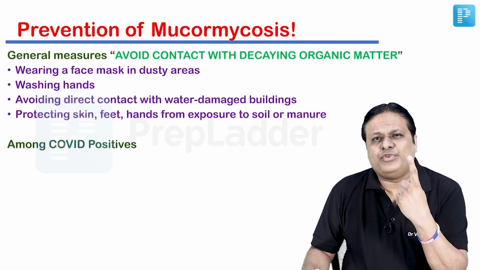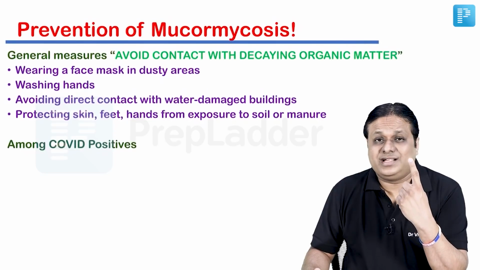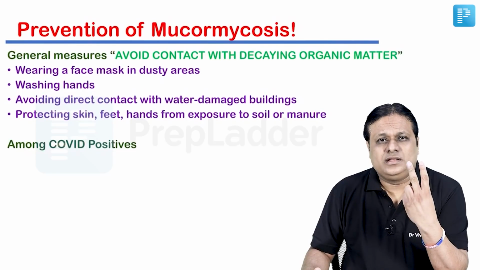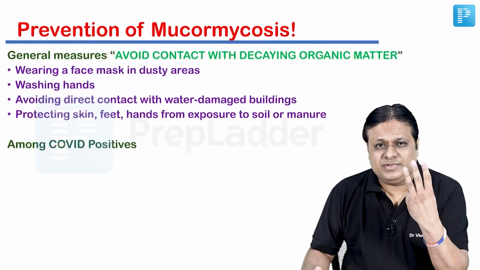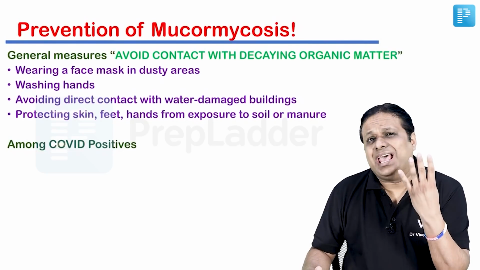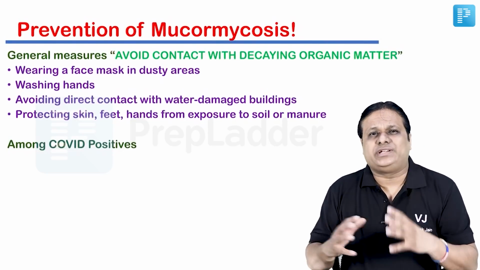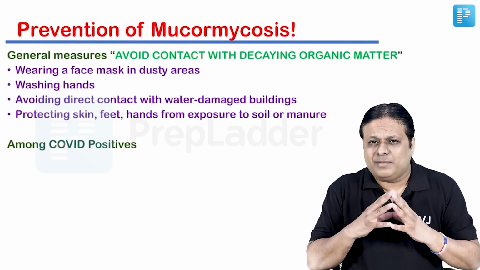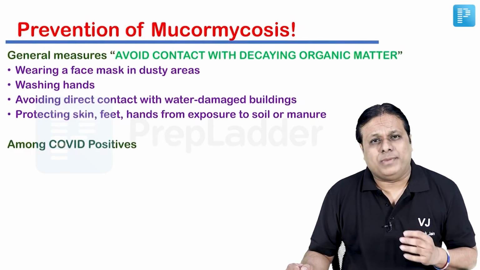Number one, wear a face mask in high risk dusty areas. Number two, wash your hands repeatedly. Number three, avoid contact with water damaged buildings where there is a high risk of mucormycosis. And number four, you have to protect your hands, feet and skin from coming in direct contact with soil or manure.